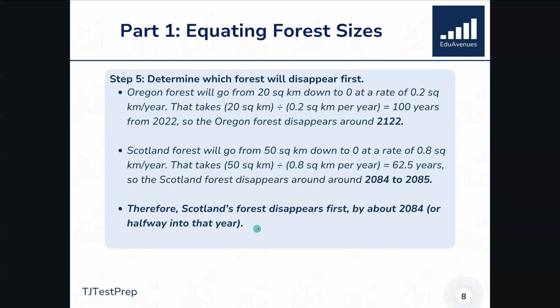So therefore, Scotland's forest will disappear first, right? 2084 happens before 2122. So it'll disappear by around 2084, or about halfway through that year.